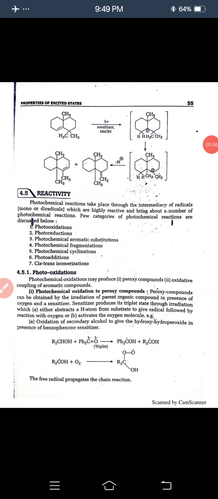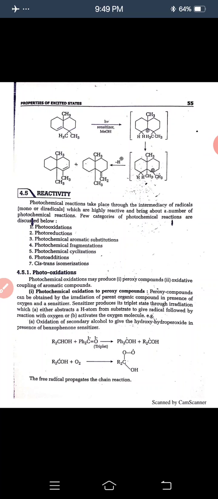Photochemical reactions take place through the immediate intermediary of radicals, mono or diradical, which are highly reactive and bring about a number of photochemical reactions. A few categories of photochemical reactions are discussed below: photooxidation, photoreduction, photochemical aromatic substitution, photochemical fragmentation, photochemical cyclization, photoaddition, and last is cis-trans isomerization.